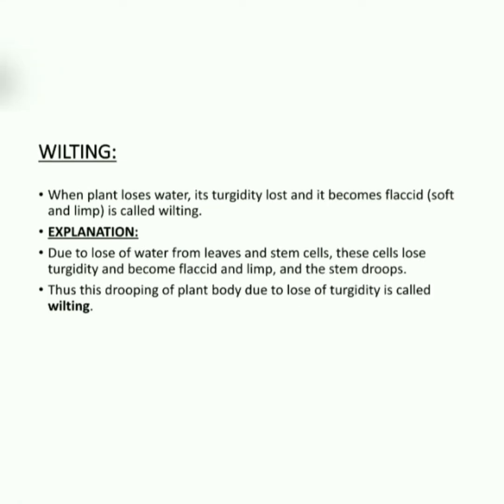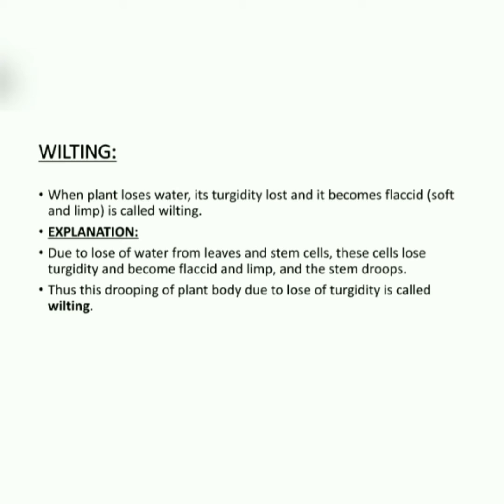So dear, another process, that is wilting. When a plant cell loses water, its turgidity is lost and it becomes flaccid. So wilting is a process in which the plant cell loses water and becomes loosened. Due to the loss of water from the leaves and stem cells, these cells lose turgidity and become flaccid, and the limb and the stem drop.